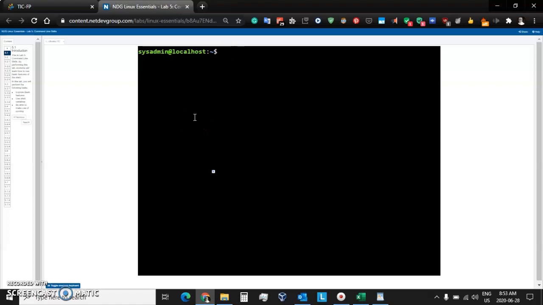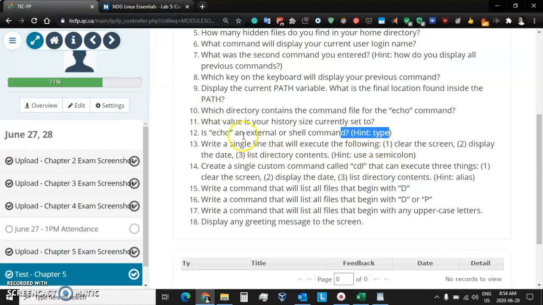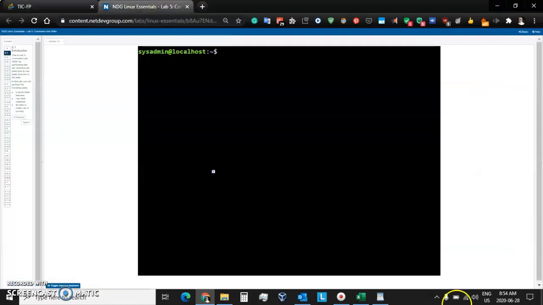And then we have other commands that are not in the memory. They're external to memory, and they need their own file. So we call those the external commands. So is echo internal or external? Well, all we have to do is use the type command and the name of the command that we're trying to determine. And we see it is built into the shell. It's loaded into memory. It's internal to memory. So sometimes we'll call echo an internal command.